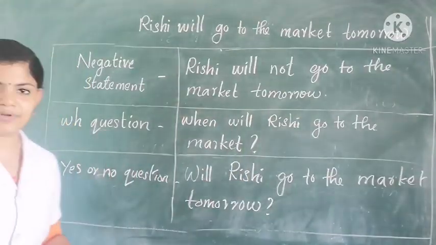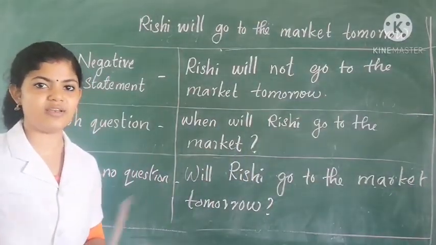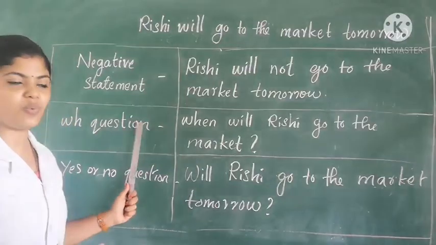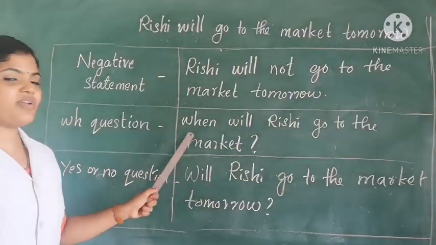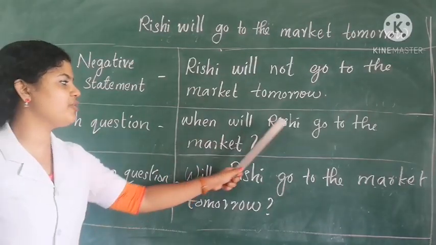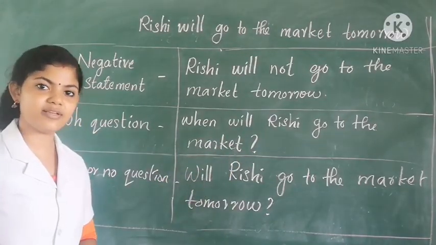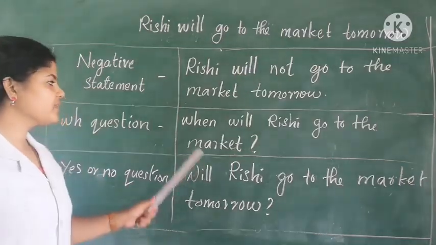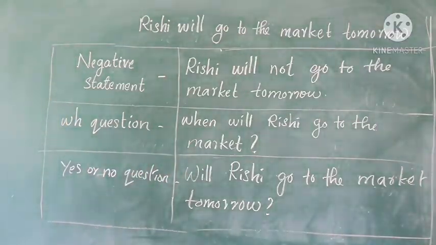Next, we have to make WH questions, that is what, where, when. Question words we can use. Here we can make the question like this. When will Rishi go to the market? The answer: tomorrow.